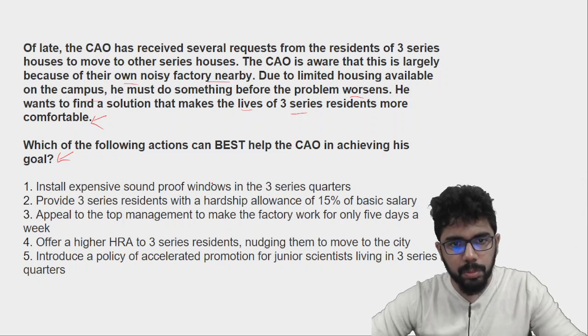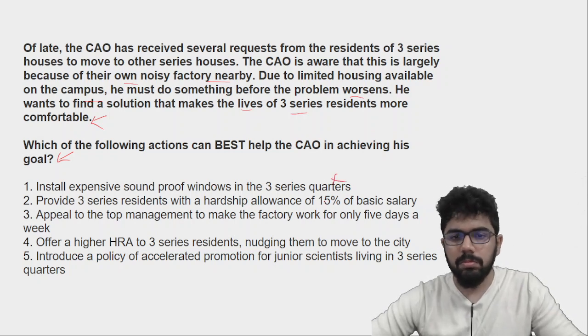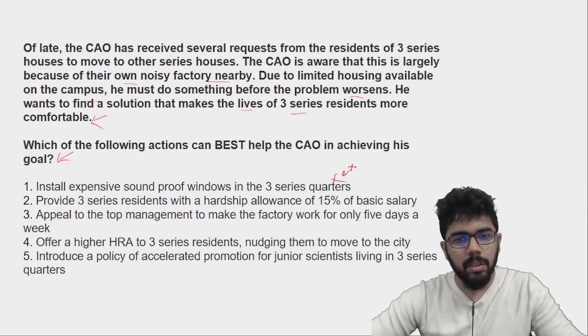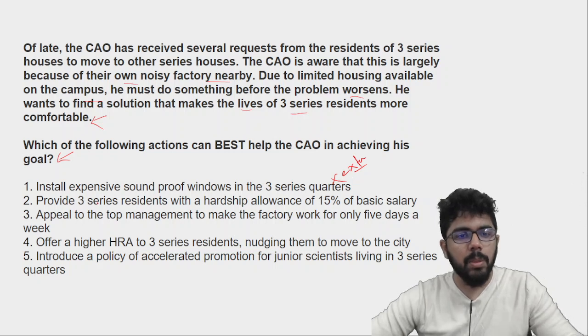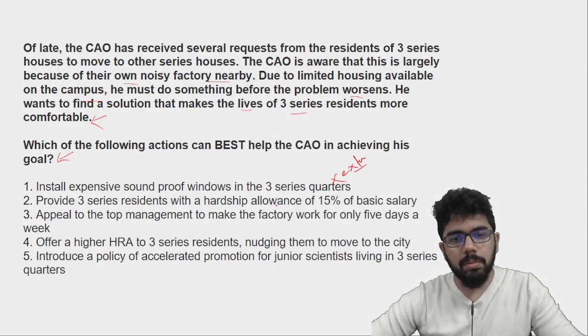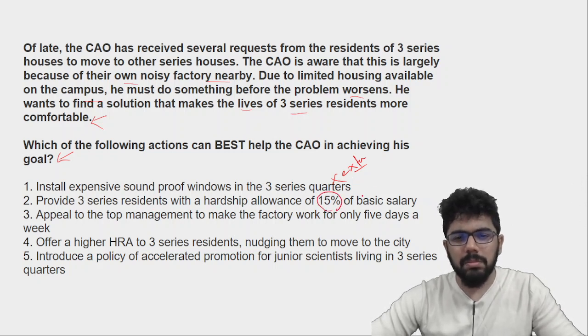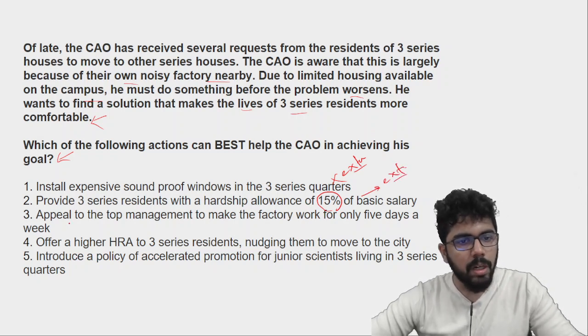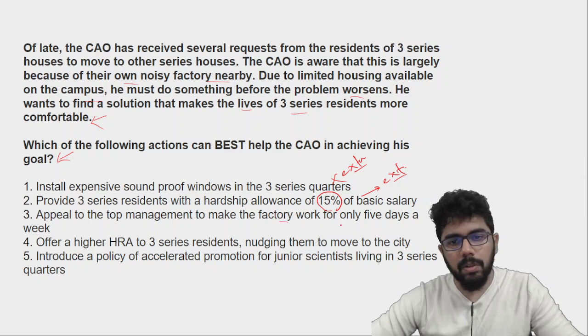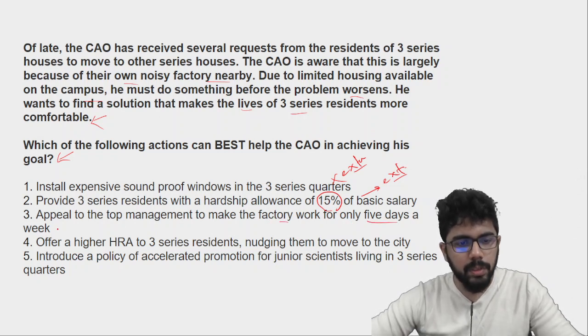Install expensive soundproof windows in the 3 Series quarters. Little extreme. Expensive soundproof will be. Provide 3 Series residents with a hardship allowance of 15%. Again, this doesn't make sense. पैसे के लिए वो थोड़ी रिवोल्ट कर रहा है. Appeal to the top management to make the factory work only 5 days a week. Maybe ये हो सकता है.